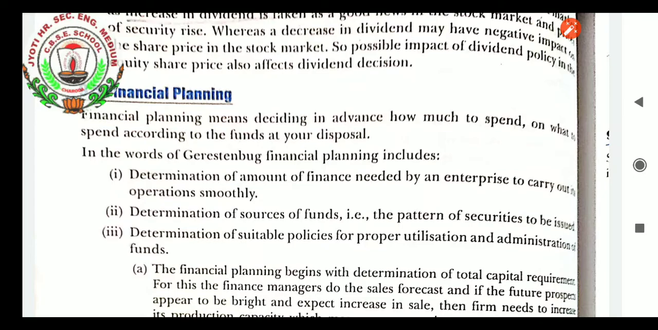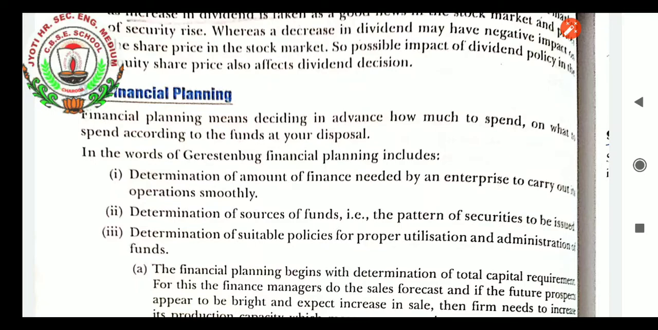The thinking about by what way we can arrange the finance, how it has to be utilized, and how it has to be saved for the future period of time, is known as financial planning. So financial planning in short means deciding in advance how to spend, and what is spent according to the funds at your disposal, is known as financial planning.